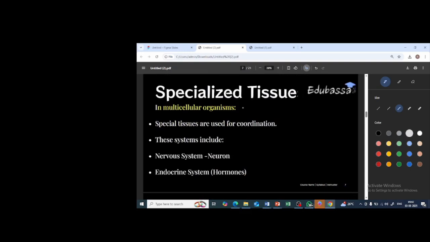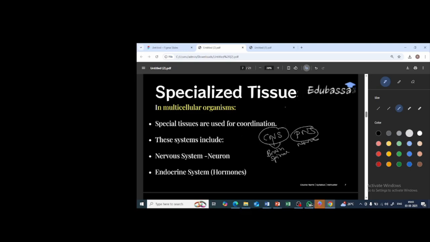Next is the specialized tissue. The specialized tissue which is present in the multicellular organisms is used for coordination, as we said. Central nervous system is present, peripheral nervous system is present. Central nervous system includes the brain as well as the spinal cord, and the peripheral nervous system includes the nerves, isn't it?